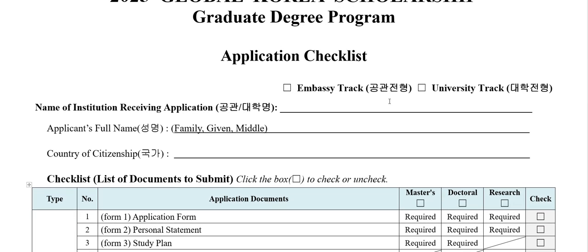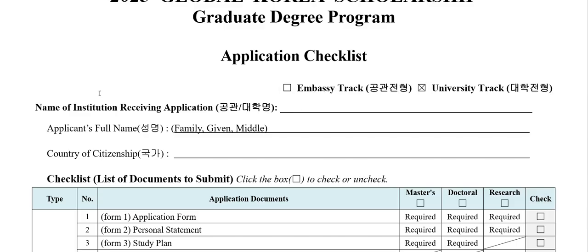So the first and foremost thing is you have to check these boxes. If you're applying for embassy track, check this box. If you're applying for university track, check this box. So let's say today we are going to fill the university track form. If you are the one who is going to apply for the embassy track, just tick this, okay?